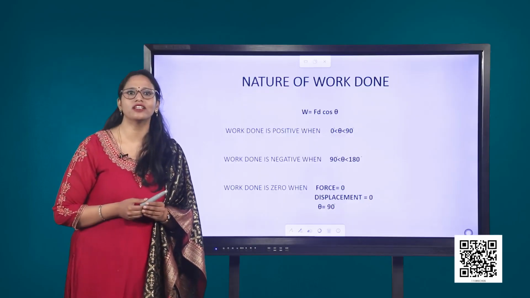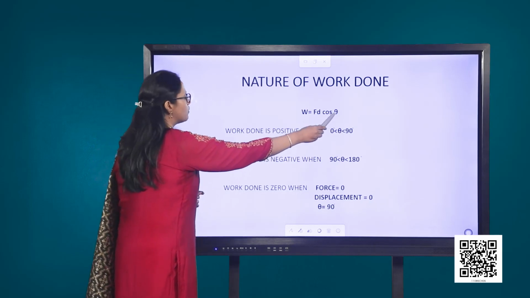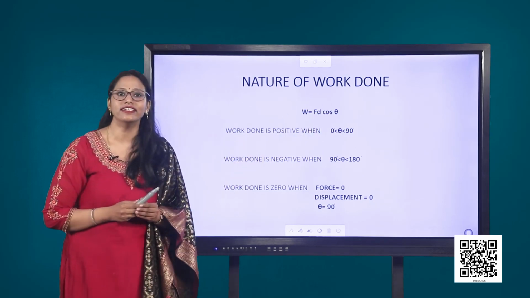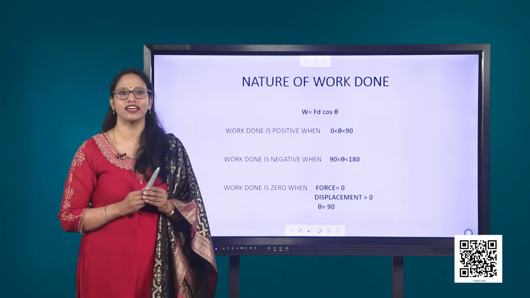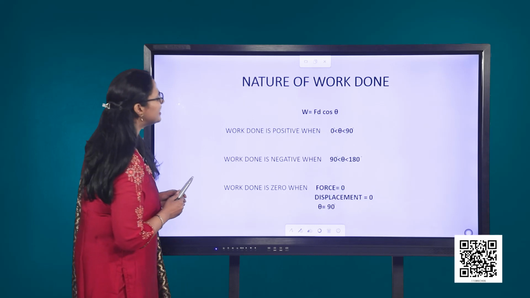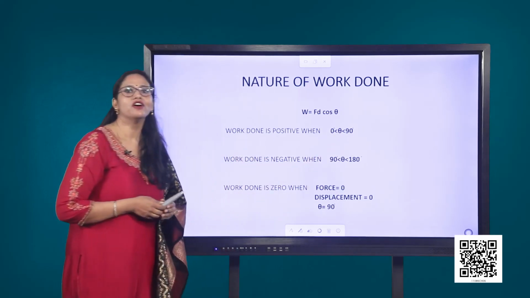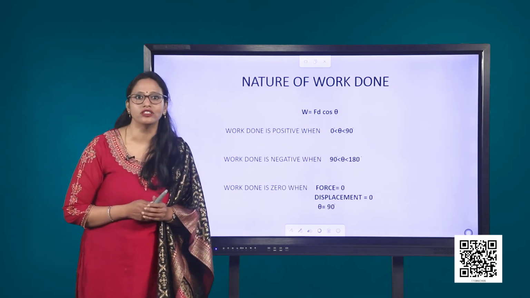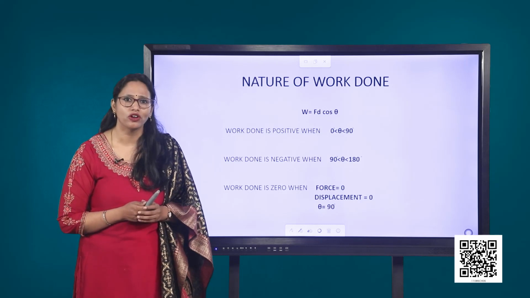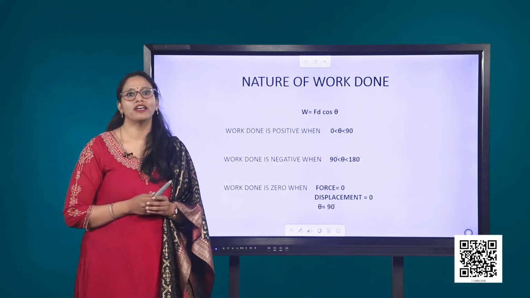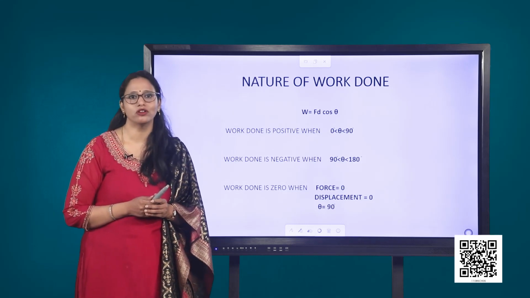We now know that the work done is represented by W is equal to Fd cos theta. Clearly, work done is positive when the value of cos theta is positive. That is, when theta lies between 0 and 90 degrees. For example, a car engine driving the vehicle forward certainly would do positive work on it. The work done by the force of gravity on a freely falling object will also be positive.